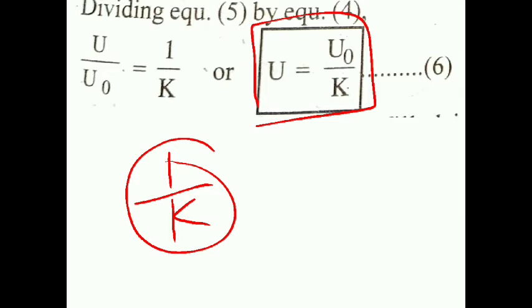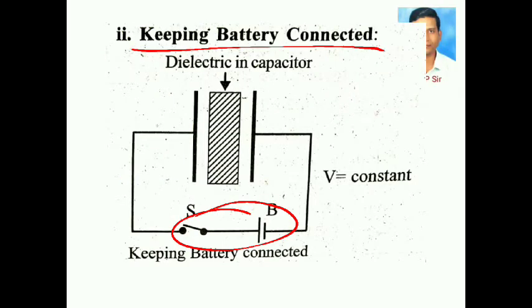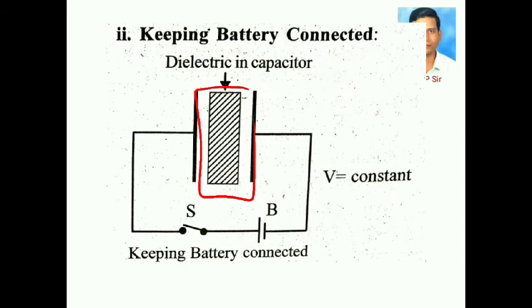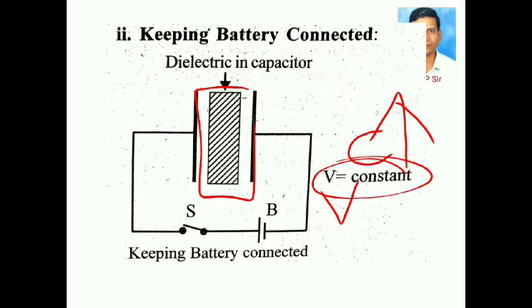Now, second case, keeping the battery connected. If the dielectric is filled in the capacitor keeping the battery connected, its capacitance C increases, its potential difference V remains constant, and its charge Q increases.